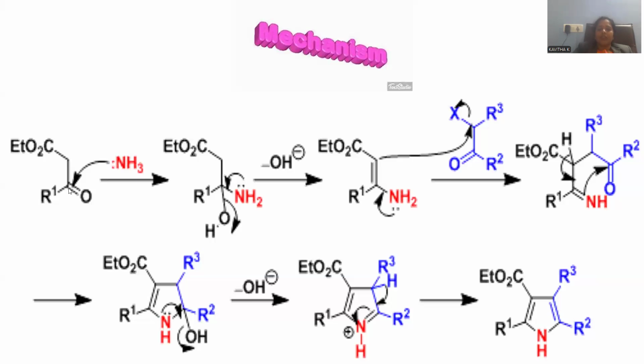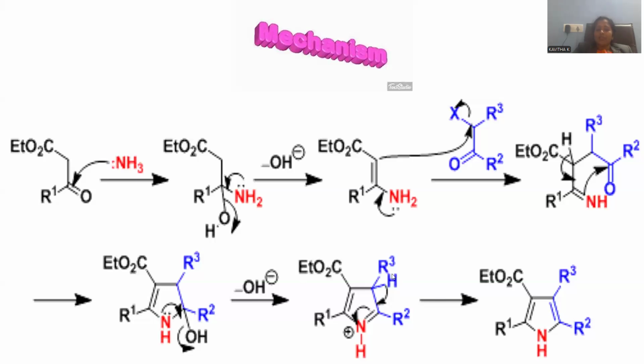This is a somewhat complex mechanism for this Hantzsch pyrrole synthesis. Initially, a carbonyl beta ketoester will be treated with an amine so that there is a formation of an aminohydrin. This is called aminohydrin. Addition product will be originated. This is called the addition product. Later on, let me remove water so that there is a formation of an olefinic double bond at the alpha position.